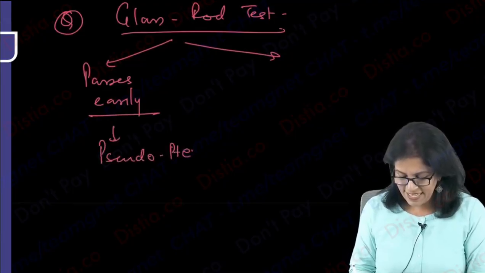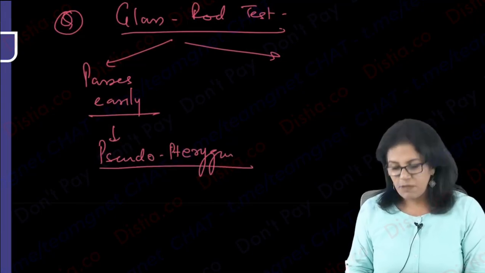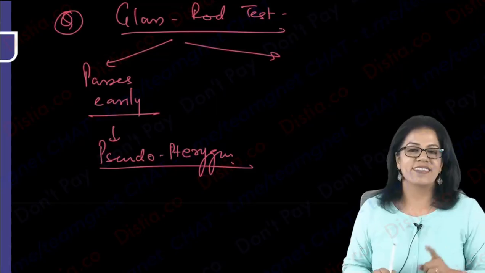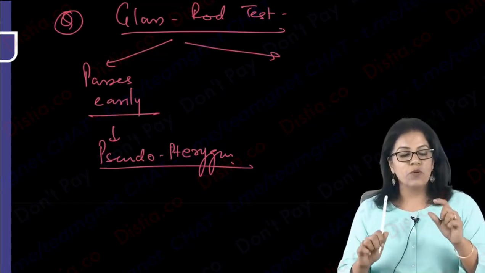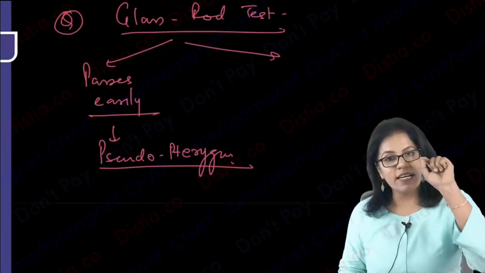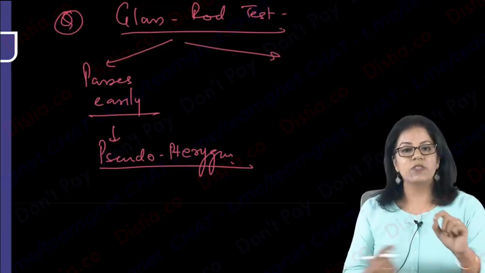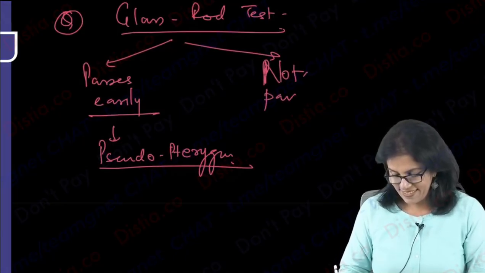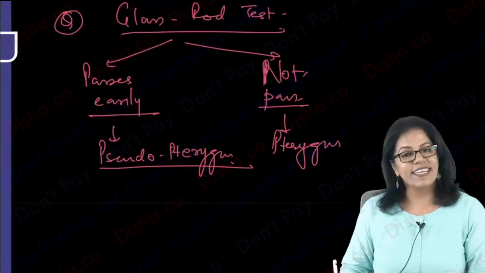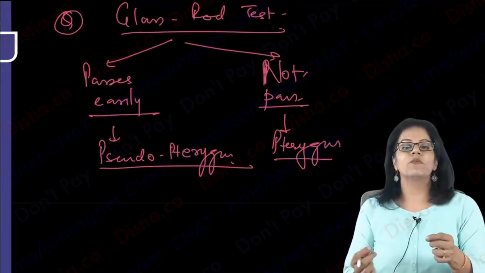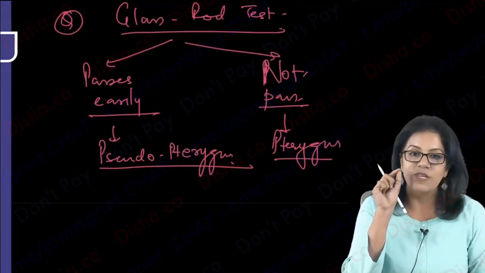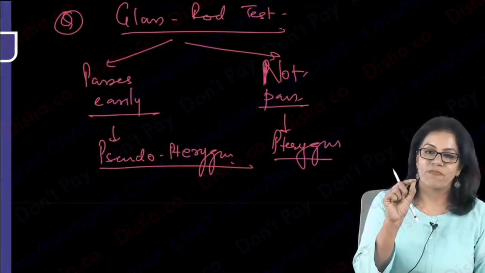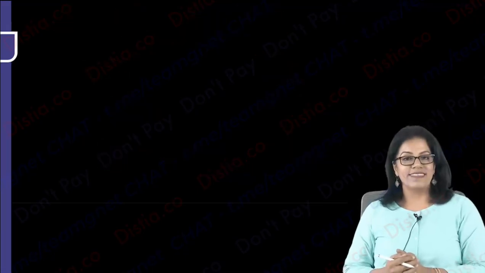Please remember this. So many of you message me, ma'am, is it opposite? No, it is not. Please remember, pseudopterygium is free. It is only attached at the apex. So the glass rod can pass easily, but in pterygium, it will not pass. Not passing means it is true pterygium. Okay? No confusions here, please. So it passes easily through pseudo, because pseudopterygium is only attached at the apex. Great. Now we talk about treatment.